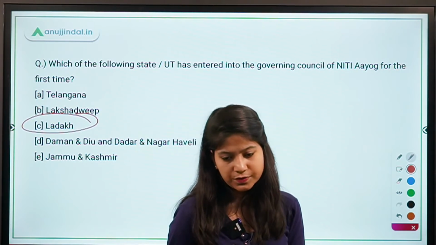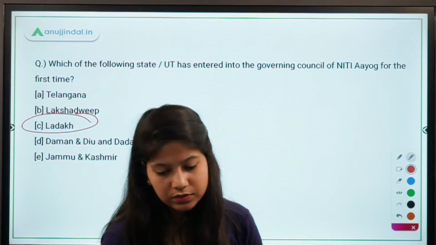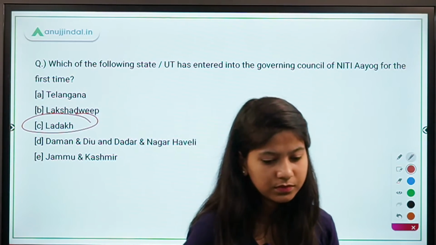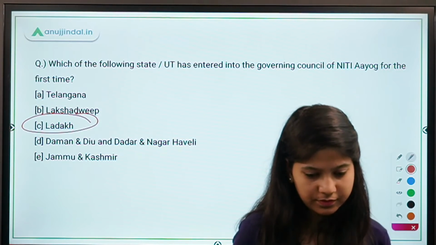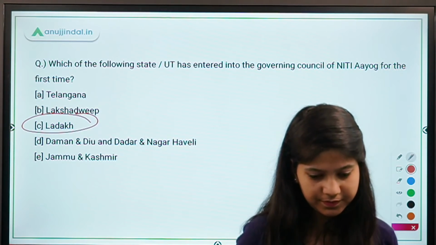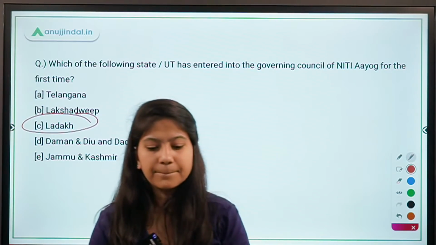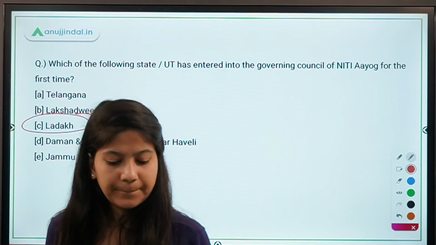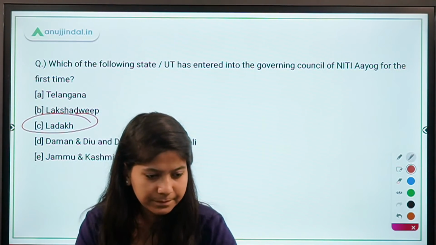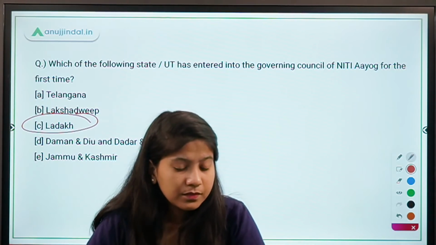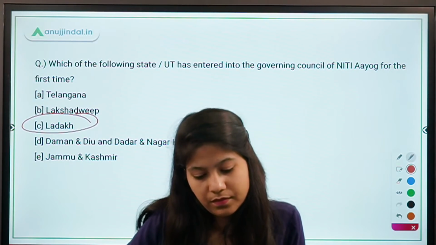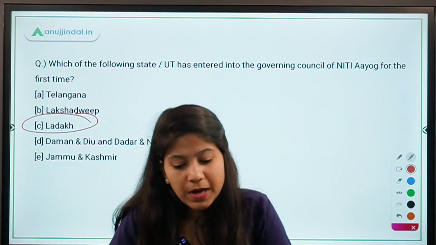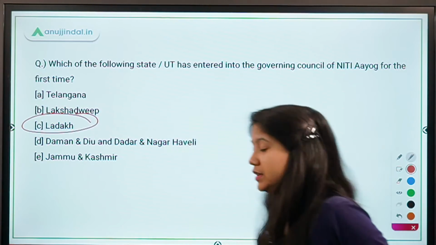Ladakh was formed very recently only. Yes, Rajiv Kumar is the vice chairperson. Absolutely right.